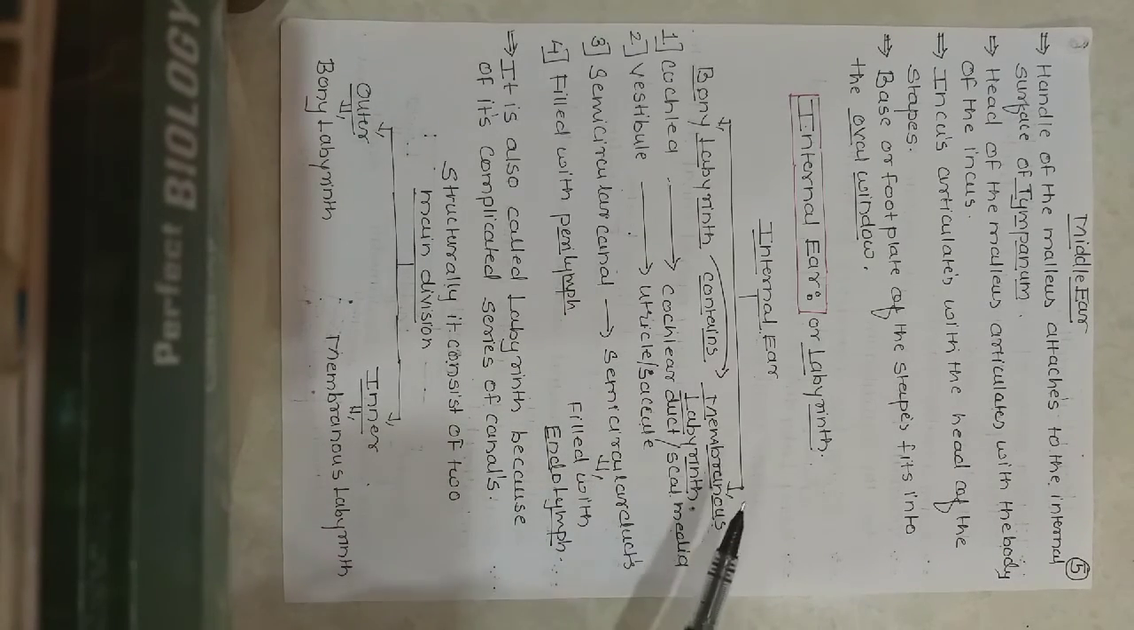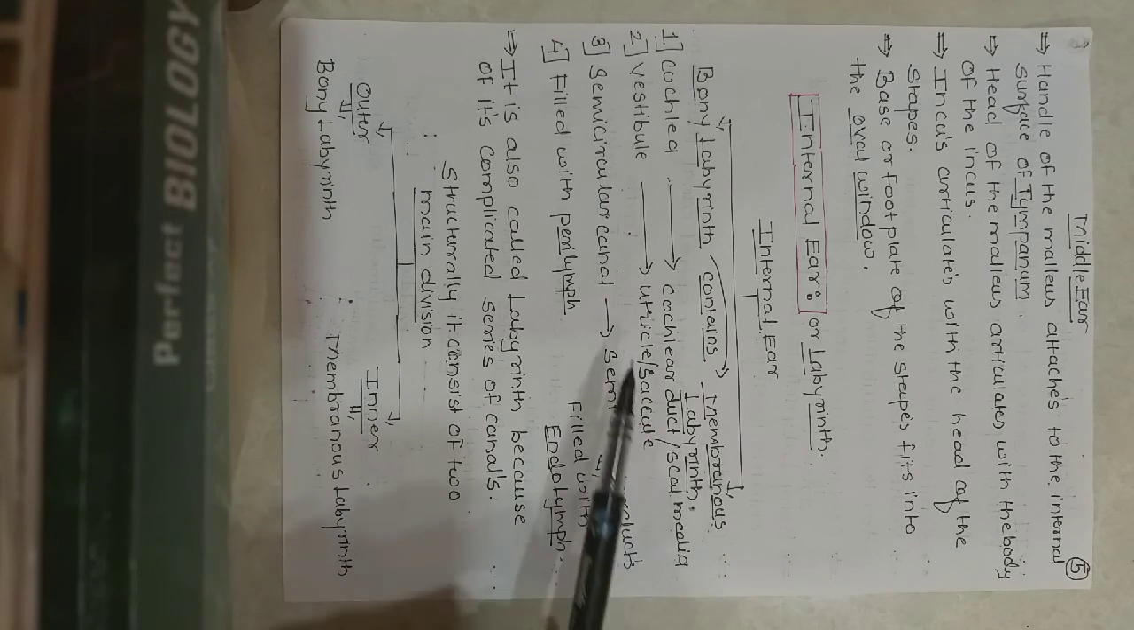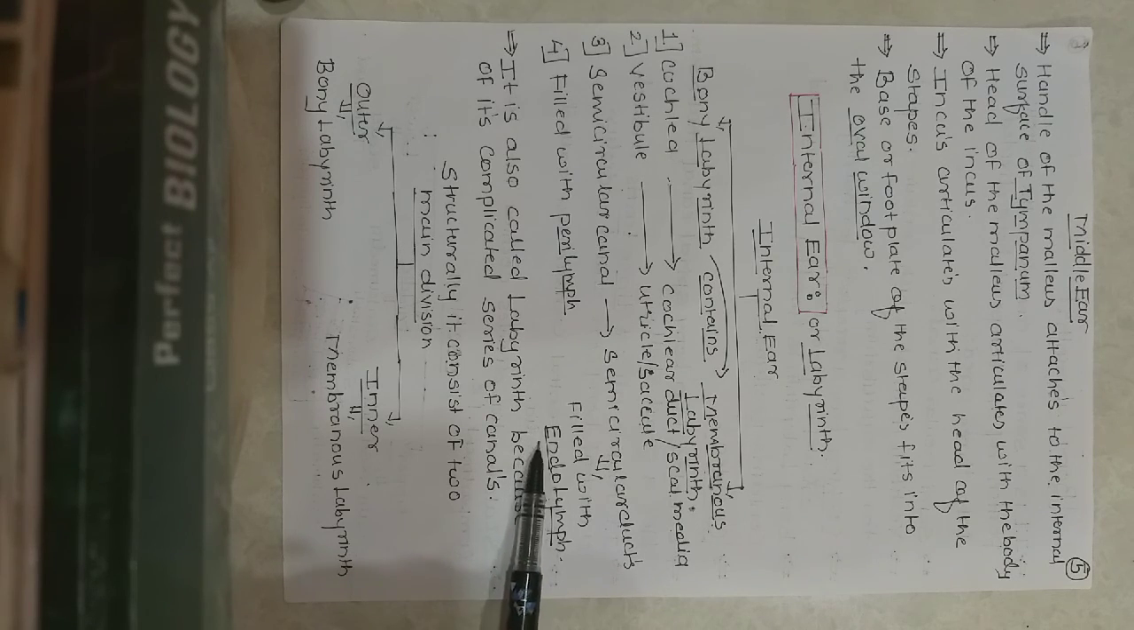Then which parts come under the membranous labyrinth? The cochlear duct, that is called the scala media. Then the utricle and saccule, which are the sensory parts mainly present in the vestibule, come under the membranous labyrinth. Then the semicircular ducts also come under the membranous labyrinth. The membranous labyrinth is filled with a fluid known as endolymph.